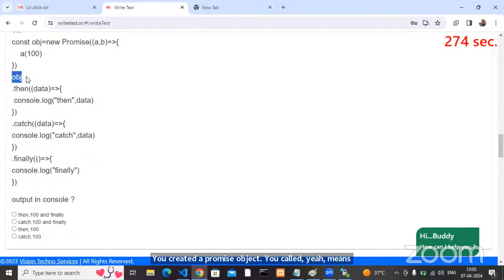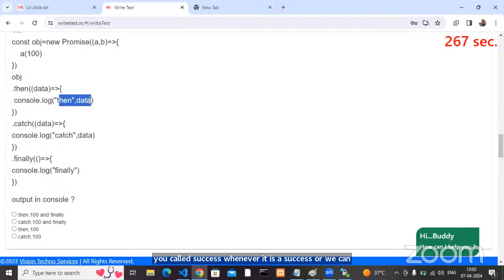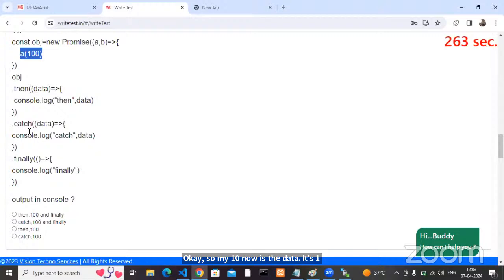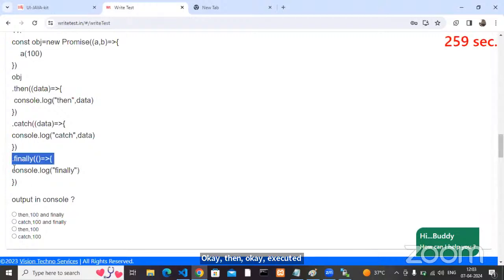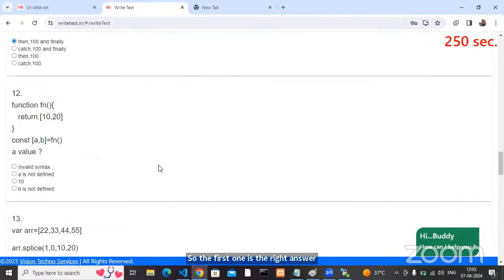Whenever it is a success, how can we retrieve the data from the promise object? By using then and await. So my then with data is going to execute, because it's a success response. Finally, either success or failure, finally always executes. So the first one is the right answer. If you want, you can see the previous class video.